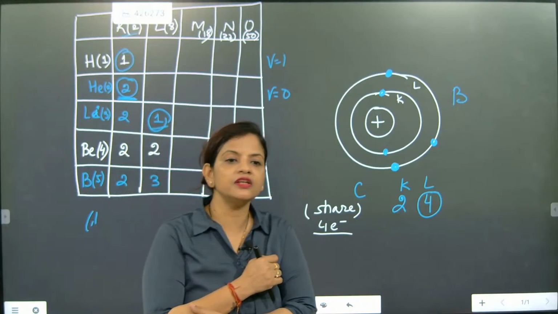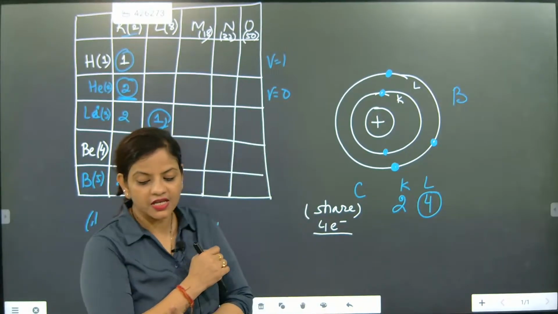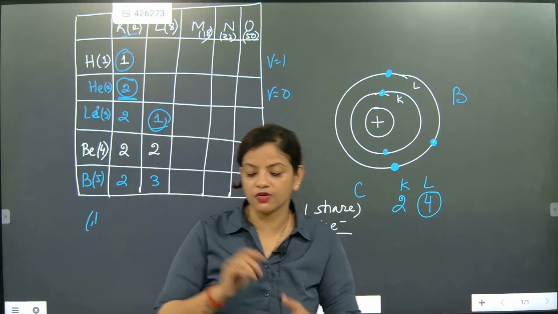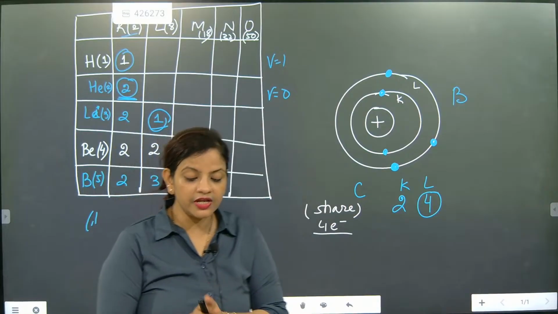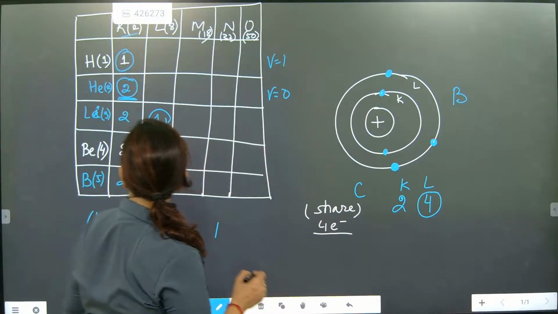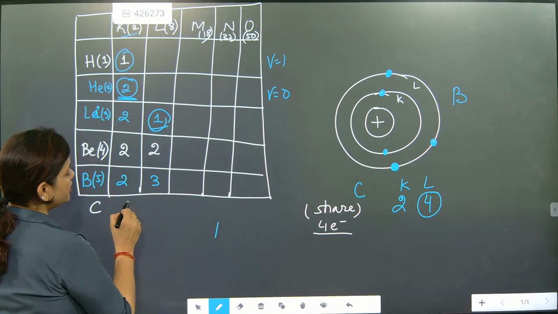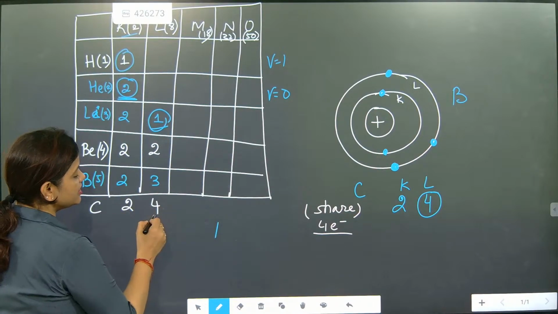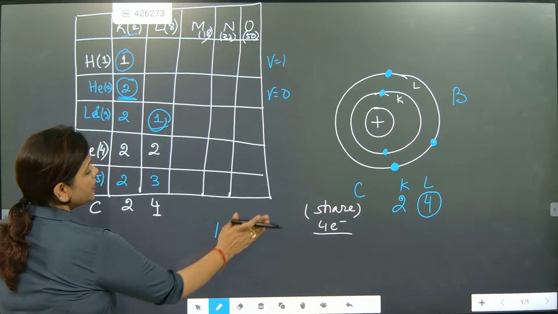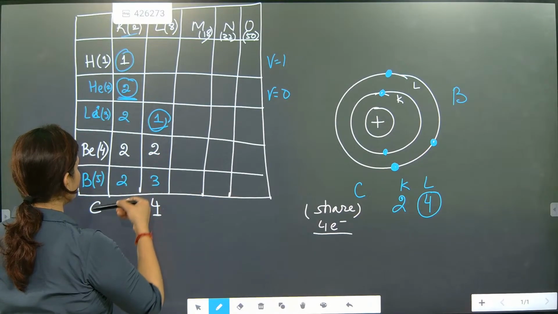Sharing of 4 electrons is done for them. So they will be sharing the 4 electrons. Remember this one. Now, beta, we need to understand here, if we are going to write about carbon, carbon is 2 and 4. Valency is how much? 4. Now comes hydrogen, helium, lithium, beryllium, boron, carbon.